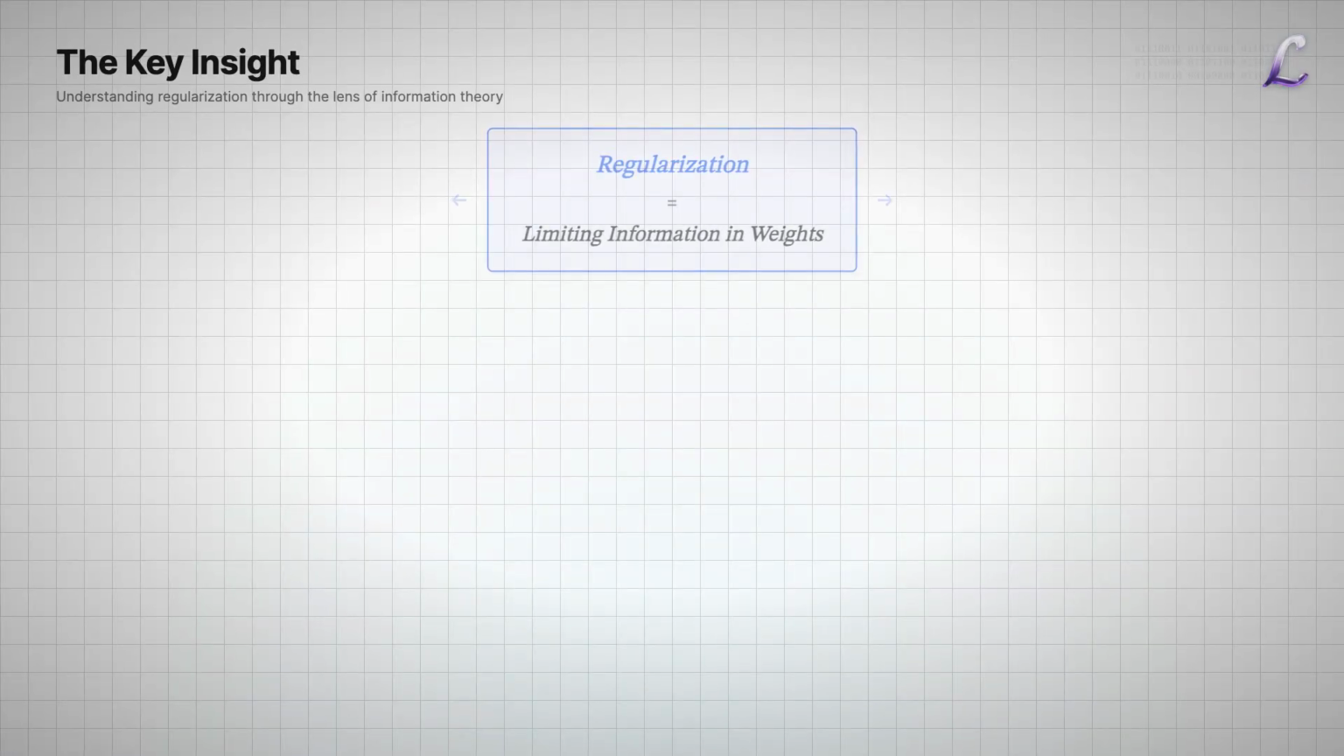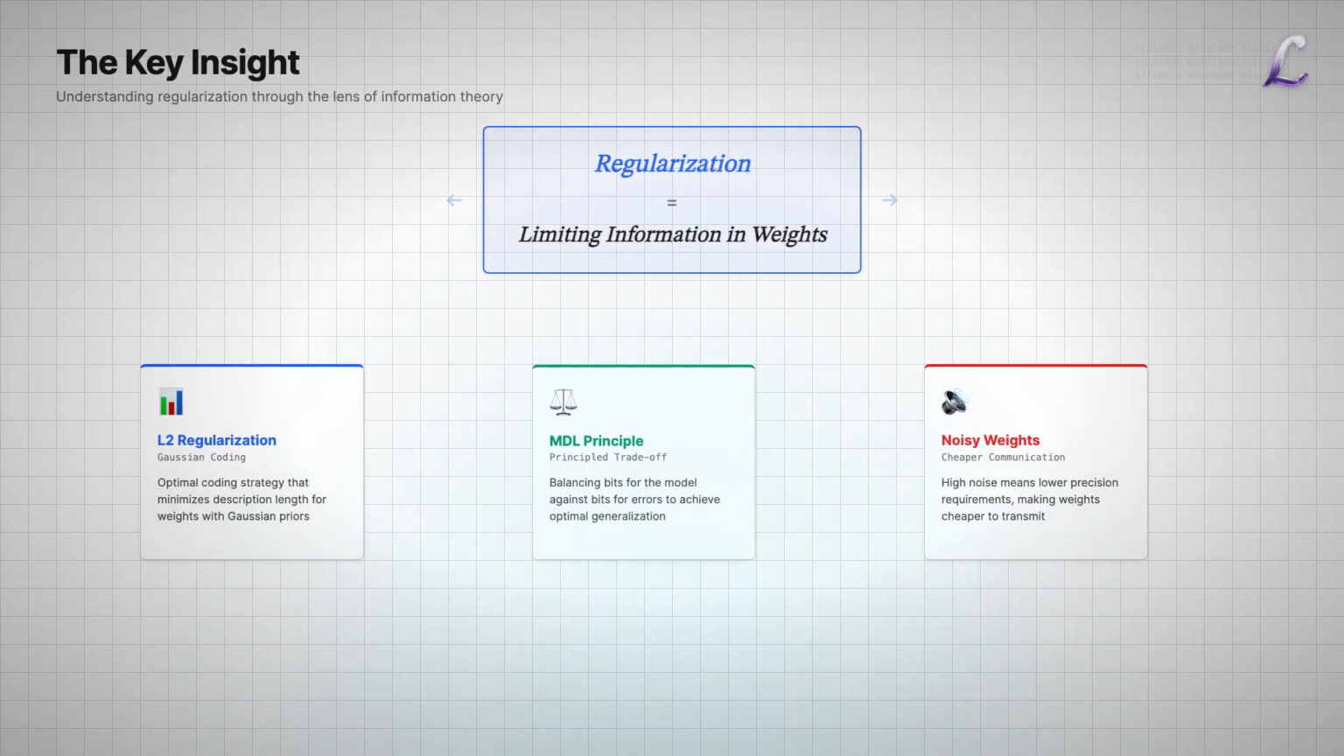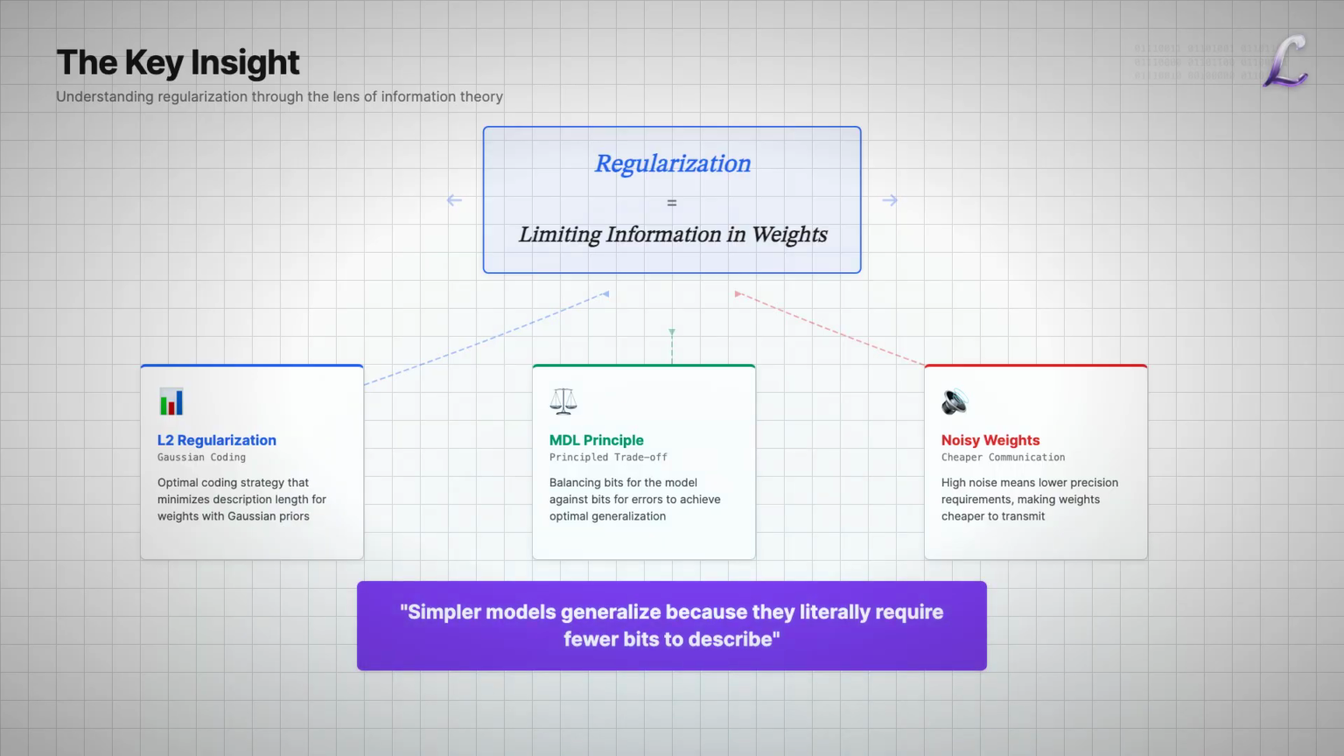The key insight from Hinton and Van Camp is that regularization equals limiting information in the model. Weight decay isn't just a magic trick to prevent overfitting. It's the optimal coding strategy for Gaussian weights. Noisy weights aren't a hack. They're a way to make weights cheaper to communicate. The amount of regularization isn't arbitrary. It reflects how many bits we're willing to spend on describing the model versus the data misfit. This perspective unifies many seemingly ad hoc techniques under one information theoretic framework. It also explains why simpler models generalize. They literally require fewer bits to describe, leaving less room for memorizing noise.